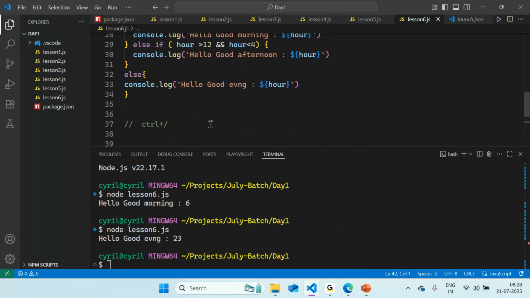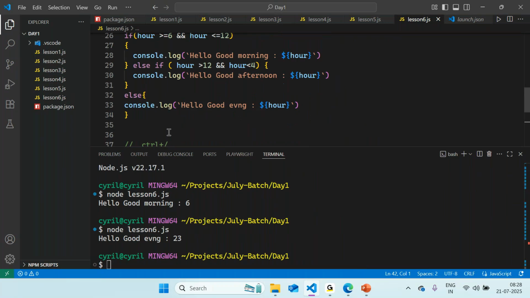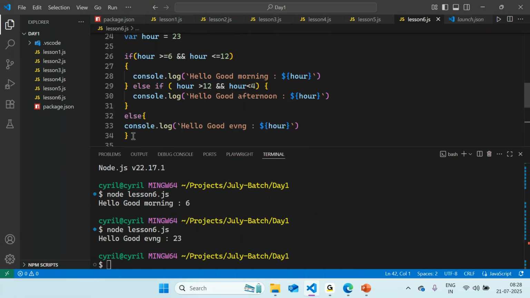So it's the same thing, but you have to use if statements to complete the exercise.